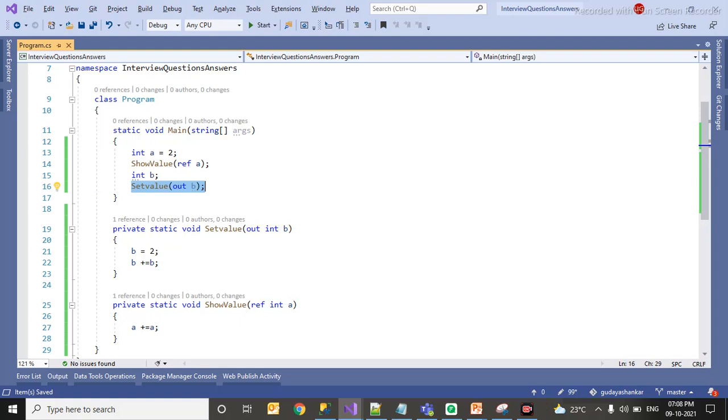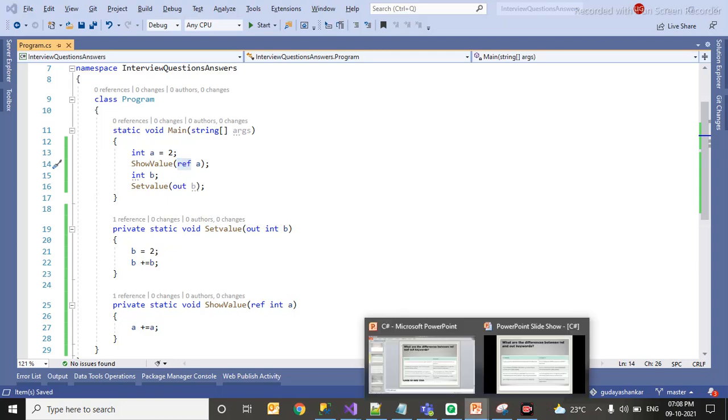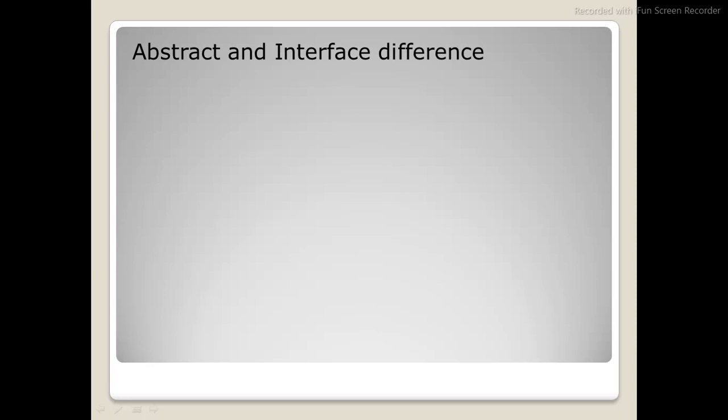When it comes to ref, it is prepaid. You have to assign the value, then you have to pass it. I hope you guys have understood the difference between ref and out. So let's get into the next thing. What is the difference between abstract and interface?